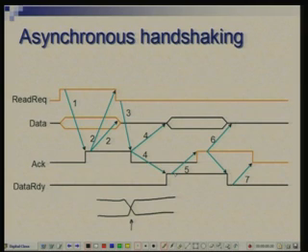Is there any question about this? From bus to bus there could be variations in terms of nomenclature of signal, or whether you get a positive pulse or a negative pulse, and the exact sequence in which they occur, but the basic idea is that of handshaking. So, you see no clock here, it is just that one event is timing the other. One event triggers the other, that event triggers the next one, and so on, and that is how the transaction completes.